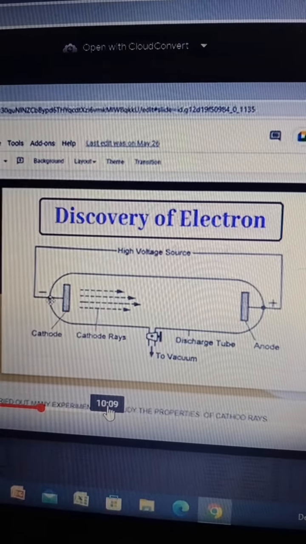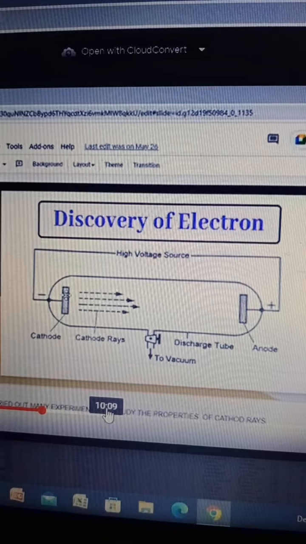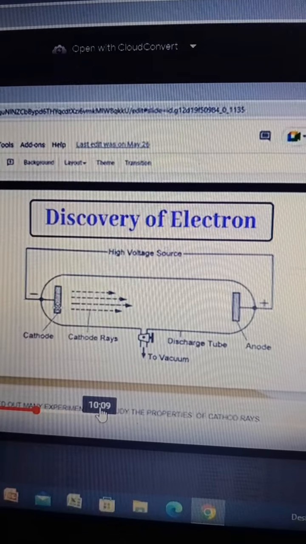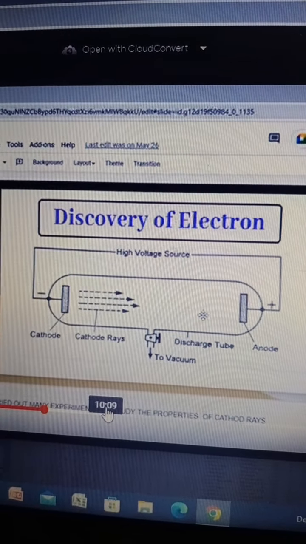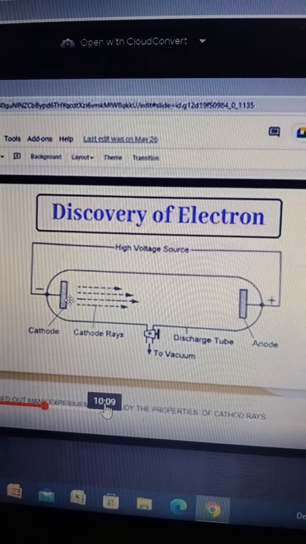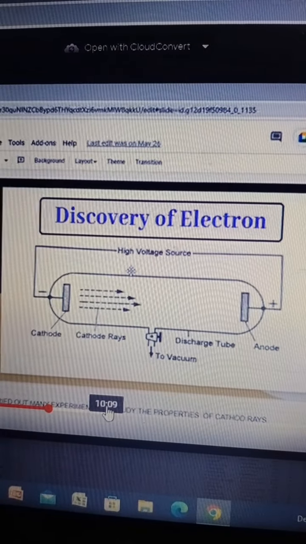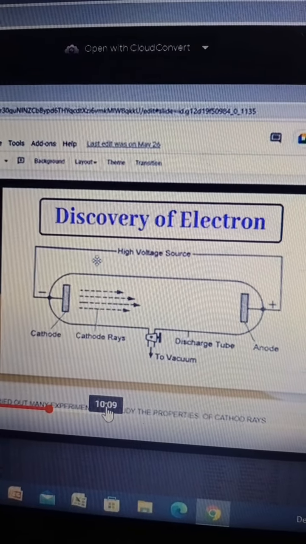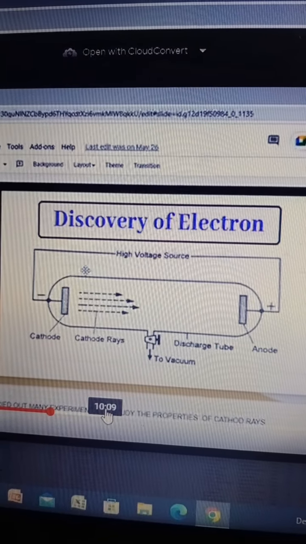In the experiment, he took the Crookes tube and arranged cathode and anode on both sides, as you can see in the diagram, and a high voltage source is given to it in that setup.